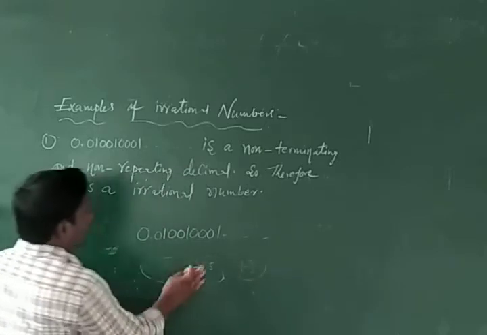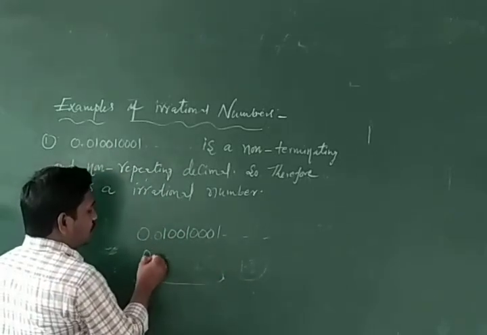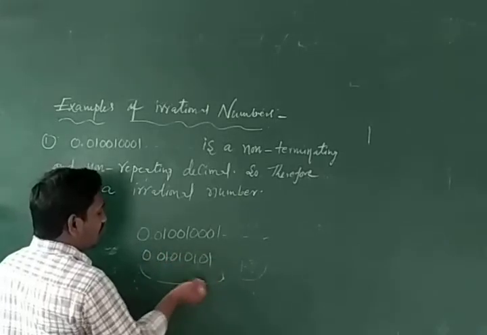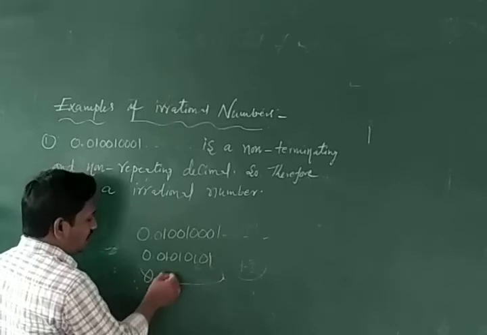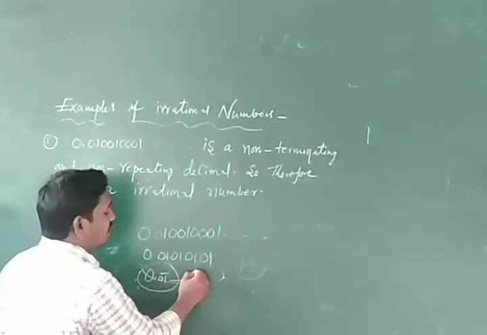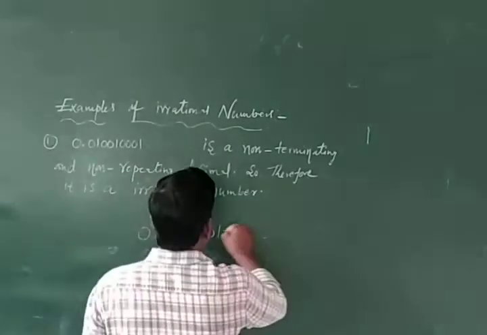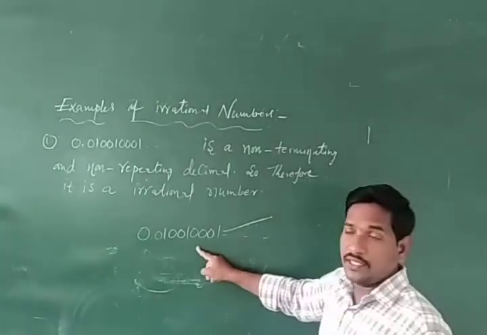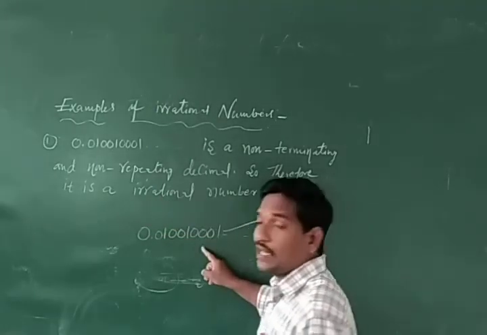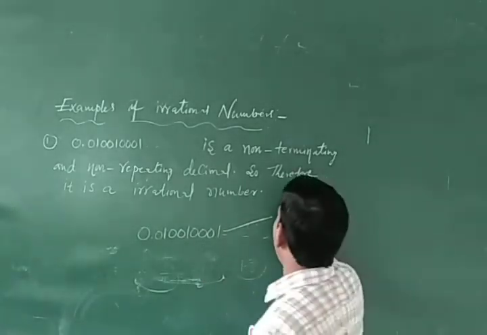Here, no one number is repeated in the series. For example, 0.1010101010, so we can write 0.10 bar. It is a repeating decimal, so it is a rational number. It can be expressed in the form of p by q. But this non-terminating and non-repeating decimal cannot be expressed or written in the form of p by q.